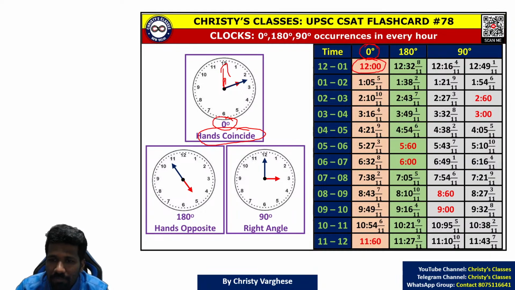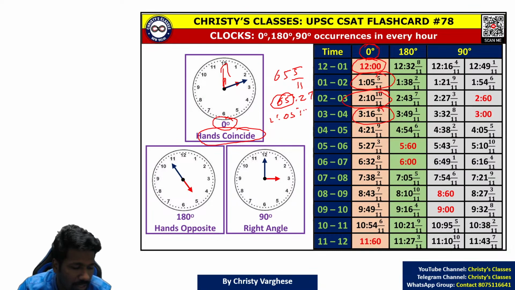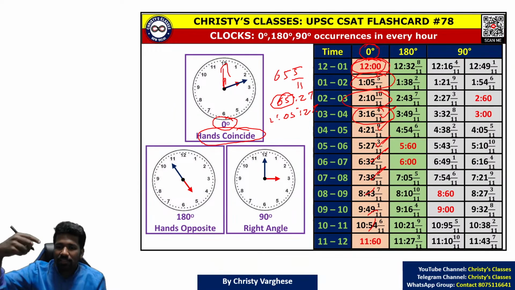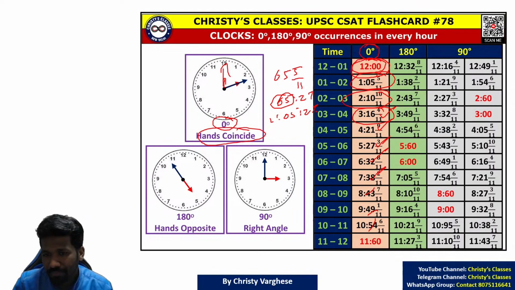This is also a concept that can be asked, and that is what is written in this flashcard. By just adding 65 and 5/11 minutes, or 65 minutes 27 seconds. 65 minutes is 1 hour 5 minutes 27 seconds. And that is how this entire list is created. That means if you know 12 o'clock it happens, you can add this and find all other times.